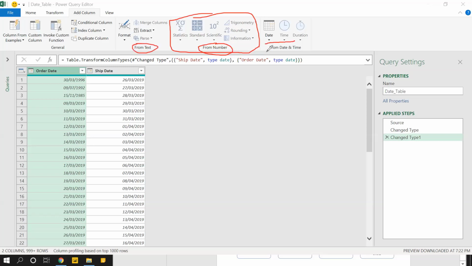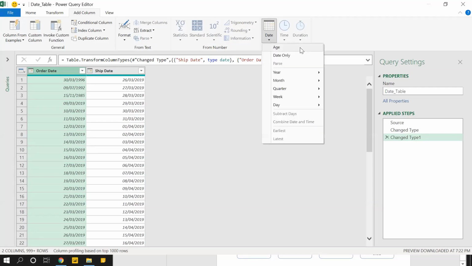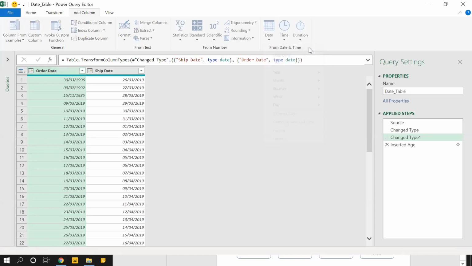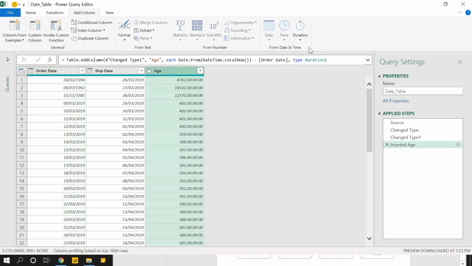Now my job is to work on this date and time in Power Query. So only this option is enabled. Let me click on this drop down and you see the first option is age. I'll click on age and this is my age in number of days. So I'm 8,782 days old. Okay. But I know nobody likes age in days.